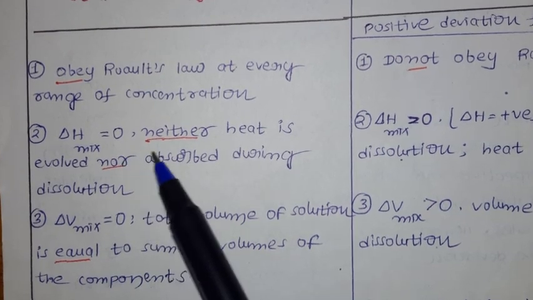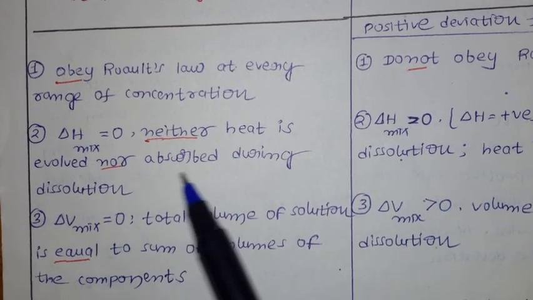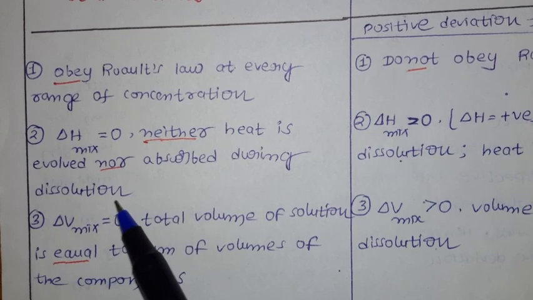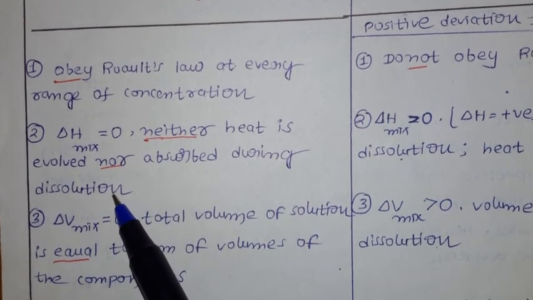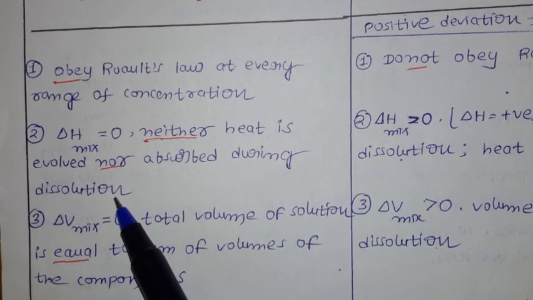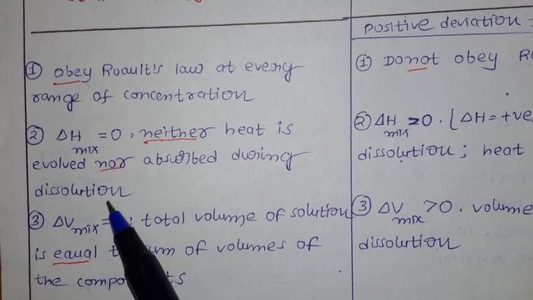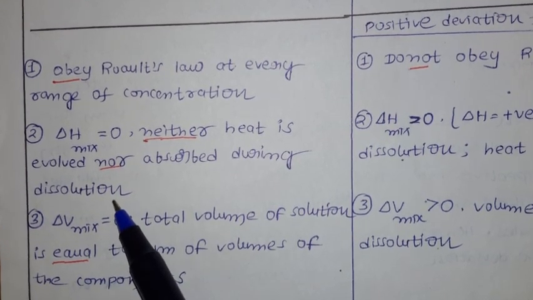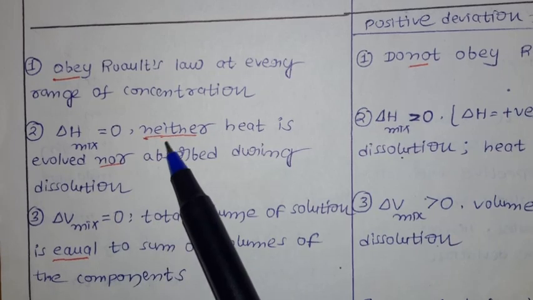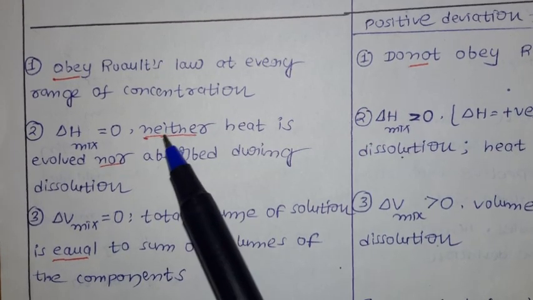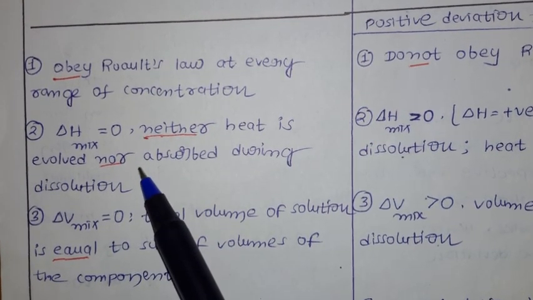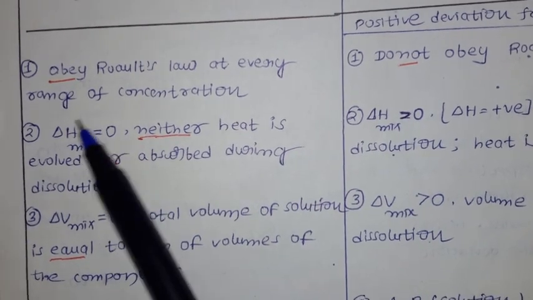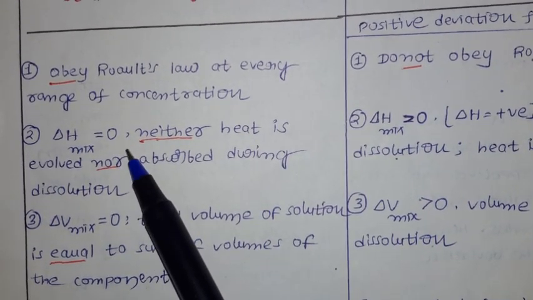As already discussed, neither heat is evolved nor absorbed during dissolution. Dissolution means that when solute is added to the solvent, the solute particles dissolve, as discussed in the previous video. So when you add a solute to a solvent, in this case neither heat is evolved nor absorbed. So delta H of mixing is 0 in the case of an ideal solution.